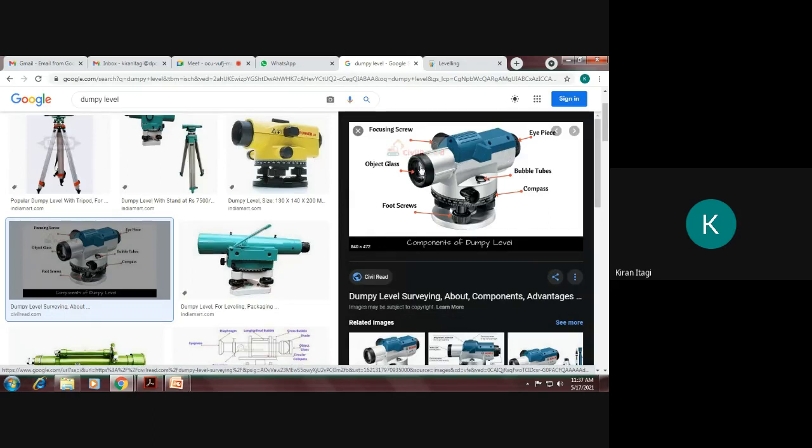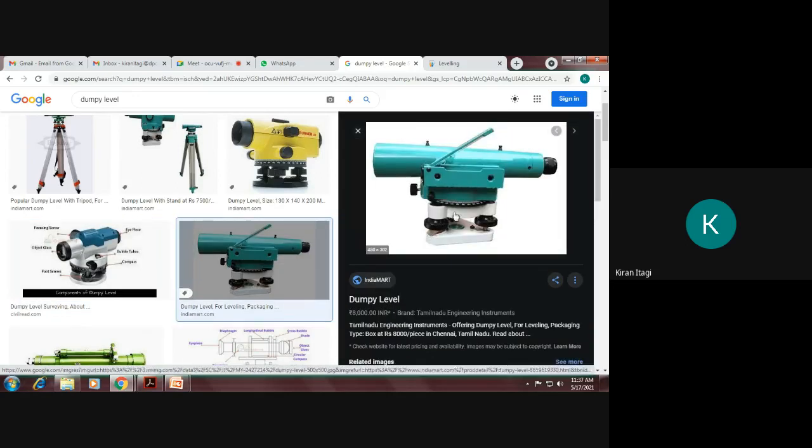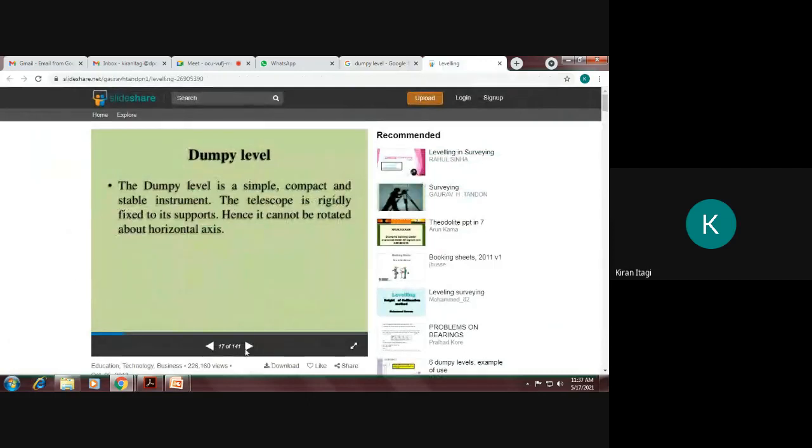This is the object glass. And we have the centering method. I will show how to make the center of it. Now we have three screws. Here you can see the screws are there. Three screws will be there. How to use those three screws. So this is about the dumpy level.